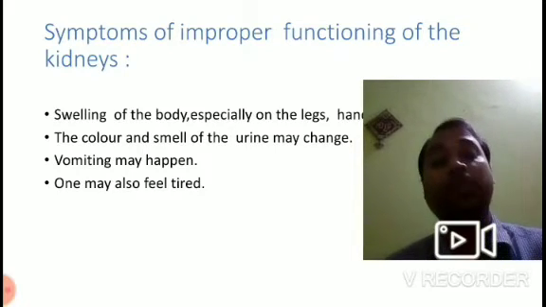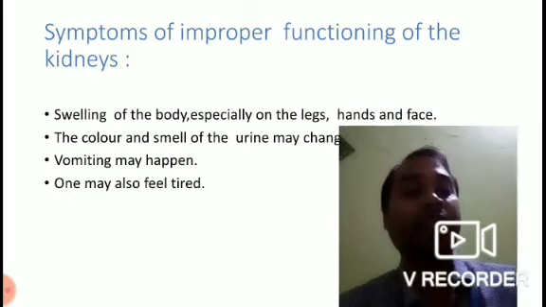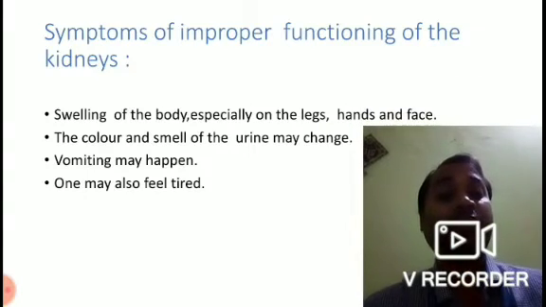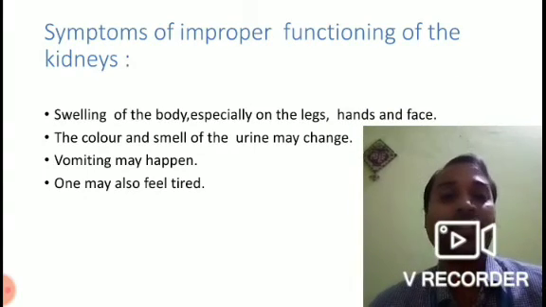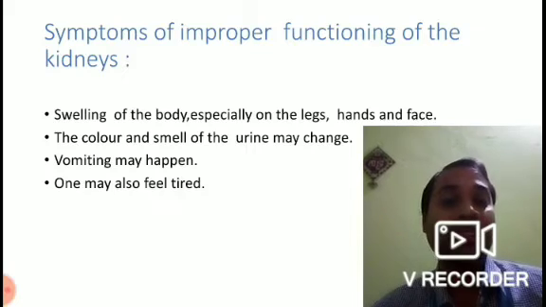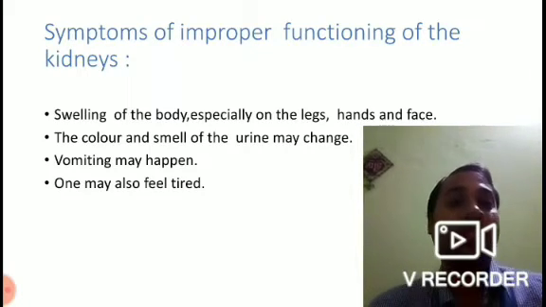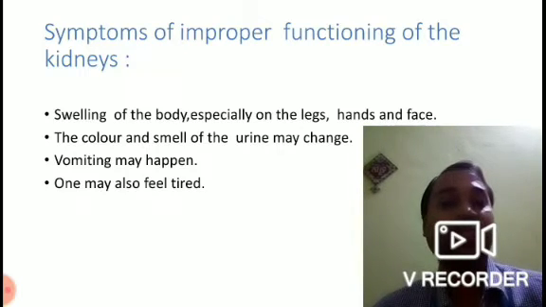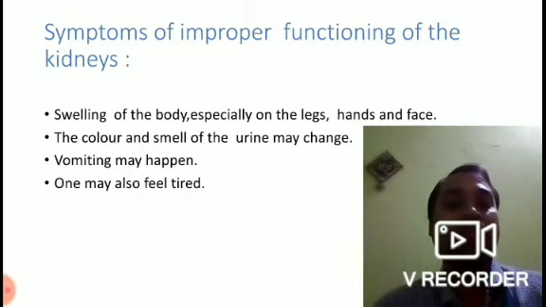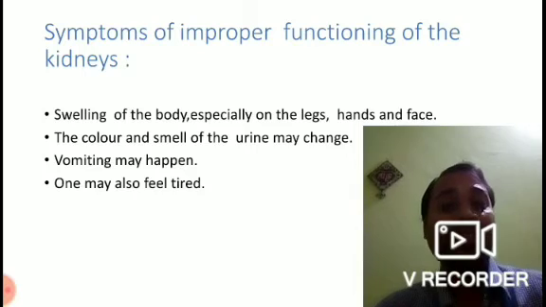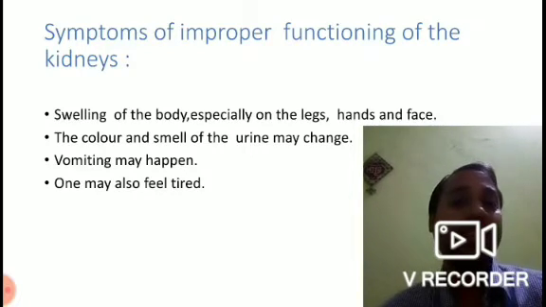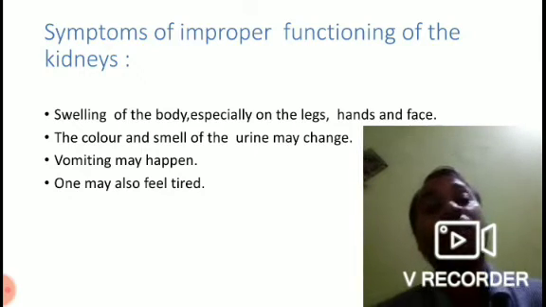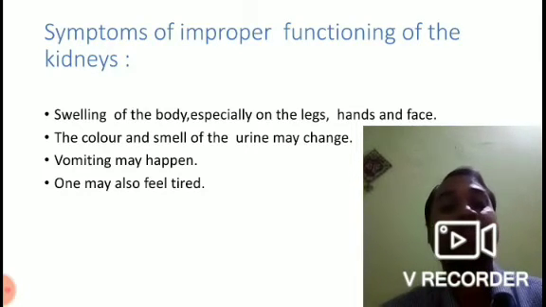So these are few symptoms that will indicate that there is something wrong with our kidneys, or when the kidney does not work properly, these symptoms may be observed in a patient. So when these symptoms are seen, please visit a doctor and take necessary steps. So these are the symptoms of improper functioning of the kidneys.